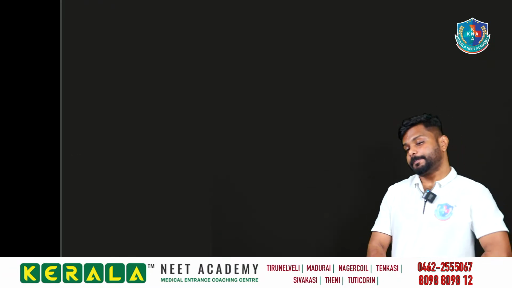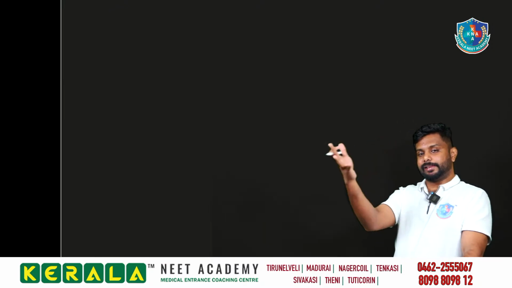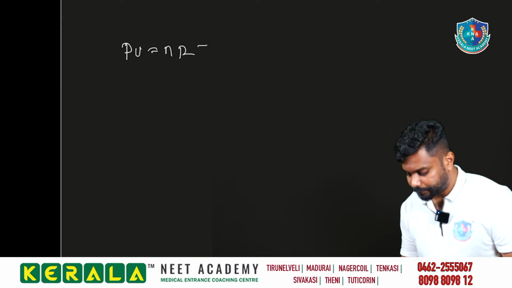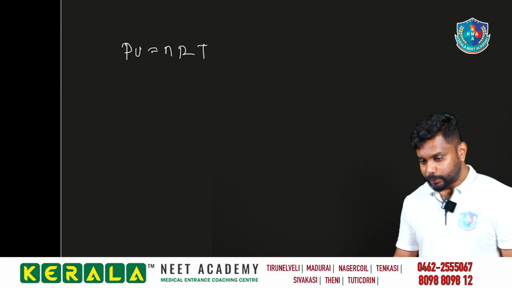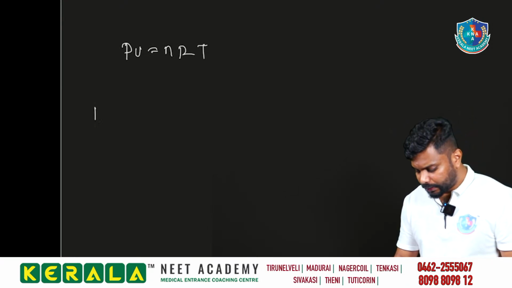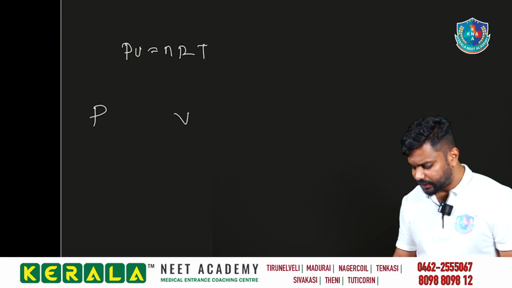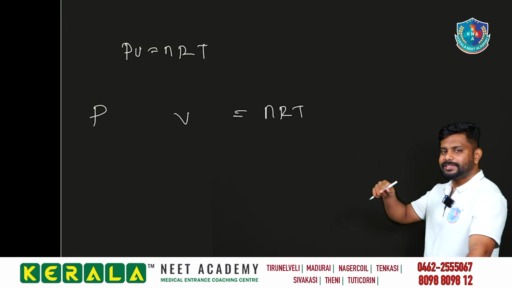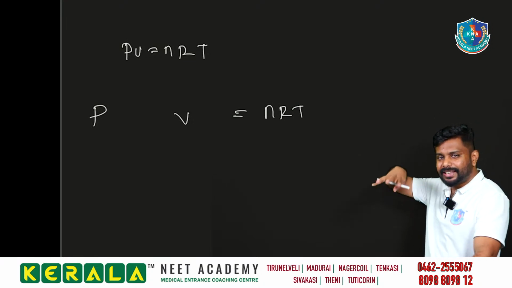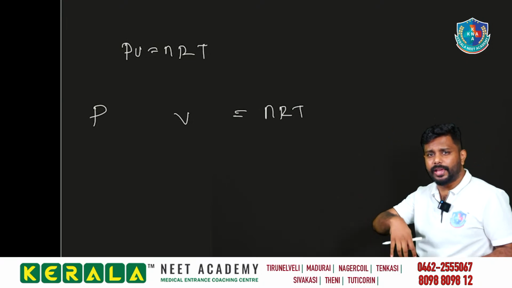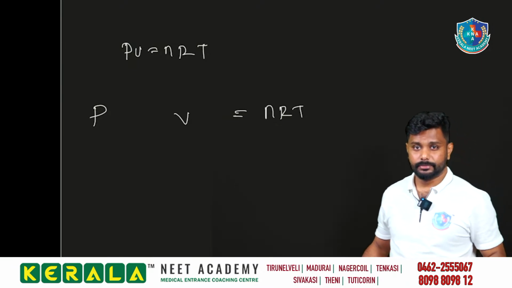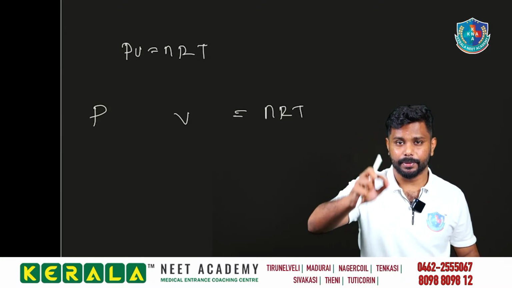See, ideal gas, real gas. For an ideal gas, we know the ideal gas equation PV is equal to nRT. The real gas equation comes from the ideal gas itself. There is a change in pressure and a change in volume, that is equal to nRT. When does an ideal gas become a real gas? When pressure increases. From the kinetic theory of gases, two concepts are wrong. Which two? Force of attraction. There is no force of attraction between the particles, as mentioned.